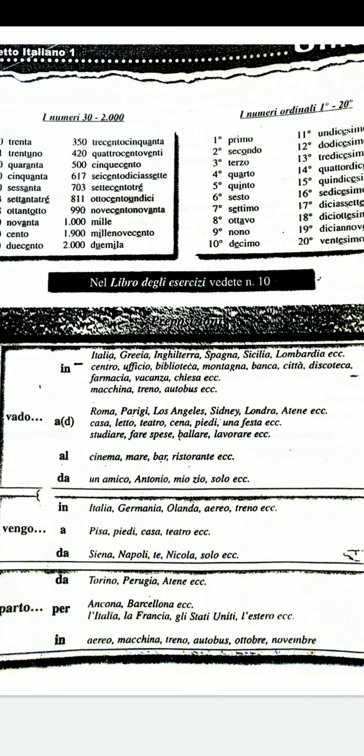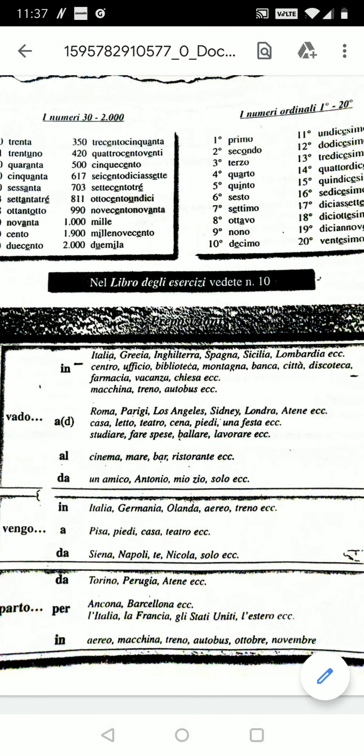So if you are going to places like bank, or mountains, or a library, again you are using the preposition in. Okay, so quickly, I'm just giving you a brief overview. So before countries we are using the preposition in, and before going to places like a library, a bank or a discotheque, we are using the preposition in.